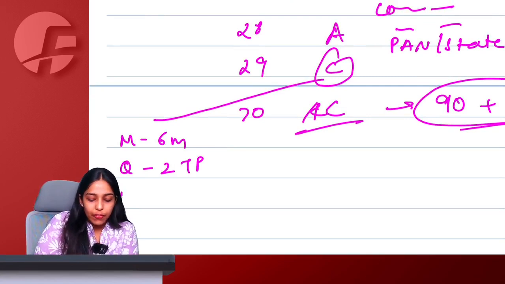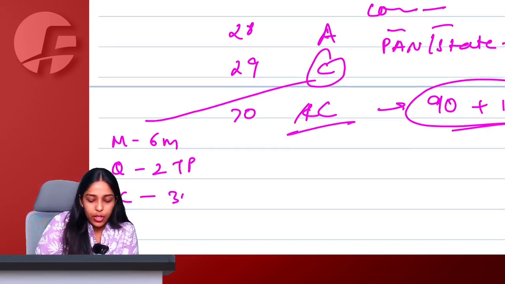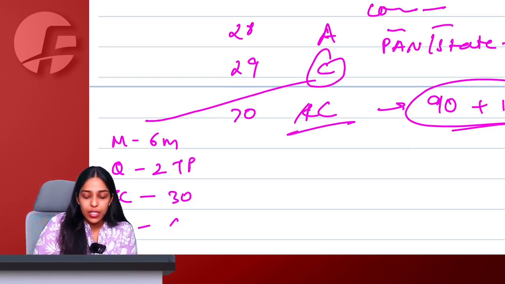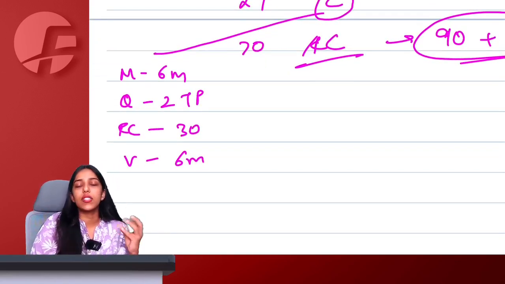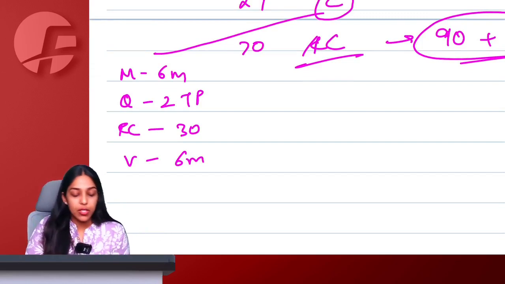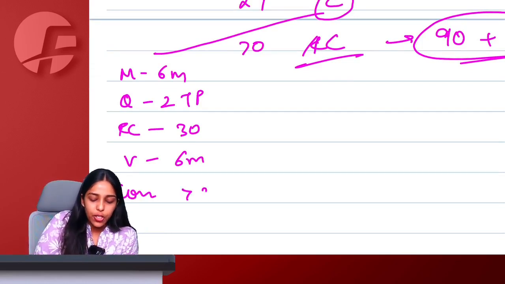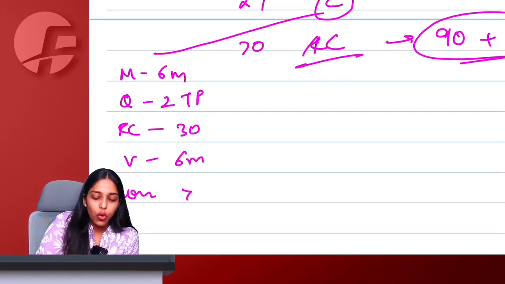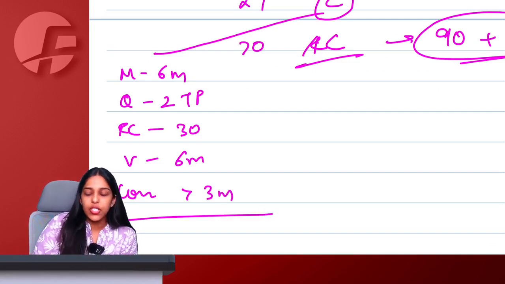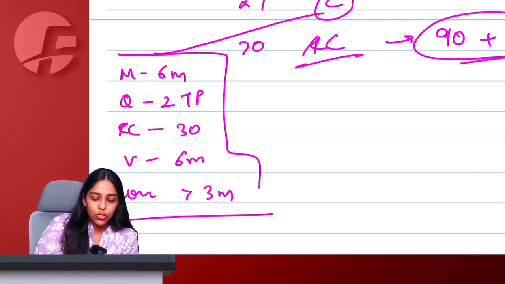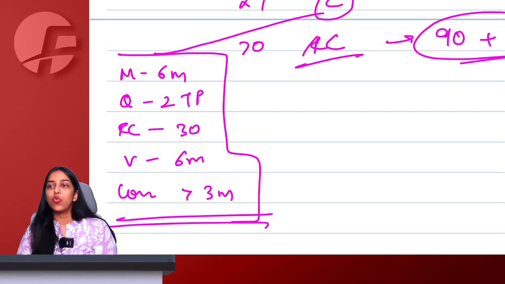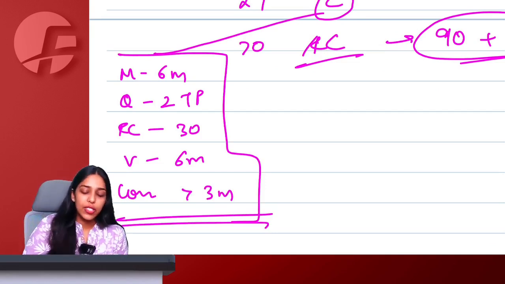or monthly return filer 6 months, quarterly return filer 2 tax periods, after revocation it's been 30 days, you are still not filing your returns, you started voluntary business and it's been 6 months, you took voluntary registration, it's been 6 months, you're not commencing business, or you are a composition person and your due date is already over by 3 months, you are still not filing your GSTR 4. All these situations also, proper officer can suo moto cancel your registration.